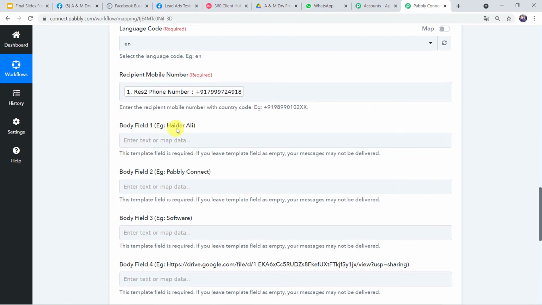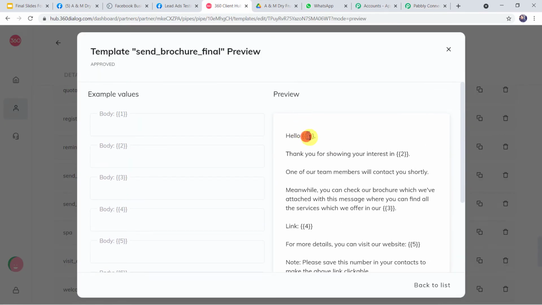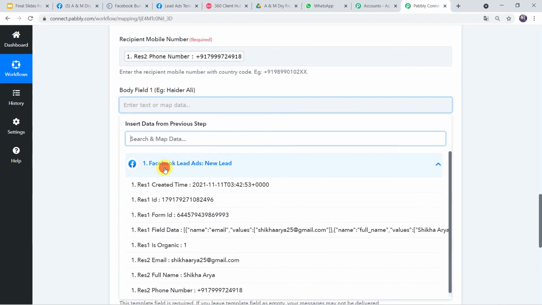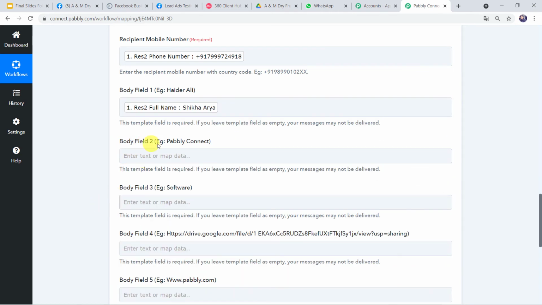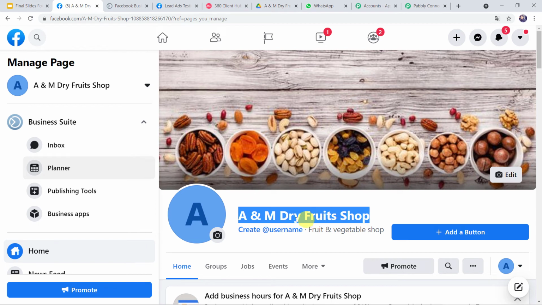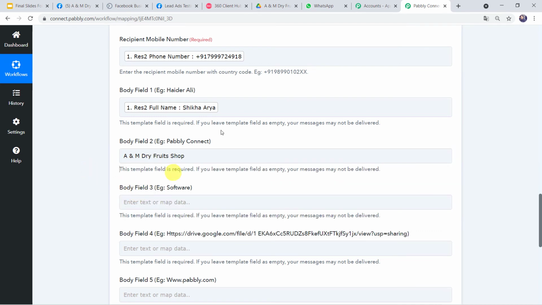Now body field 1, example Heather Ali. Here in the template, the first parameter we require is the name of the customer. So let us map the customer name here in body field 1. That is Shikha Arya. Body field 2, example Pabbly Connect. Here in the template, thank you for showing your interest in. Here your business name is going to come. So we have to give the same business name, A&M Dry Fruits Shop. So I'll go to body field 2 and type the same name over here. Now body field 3, example software.